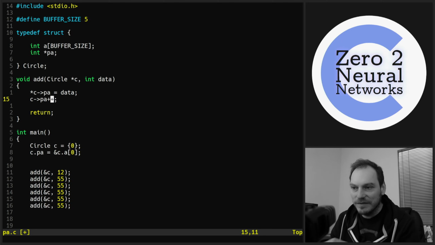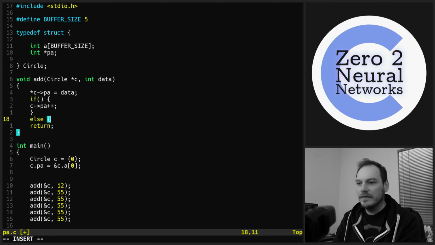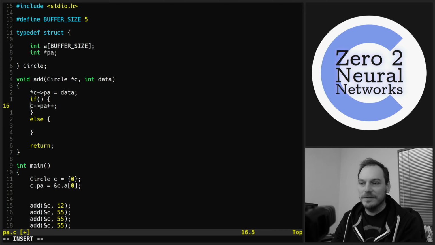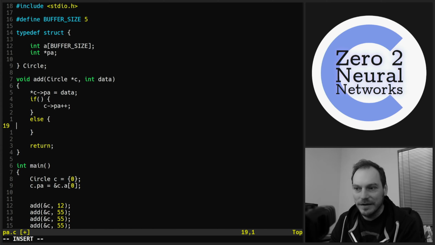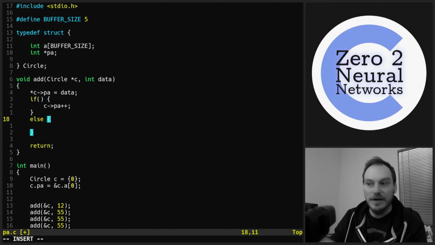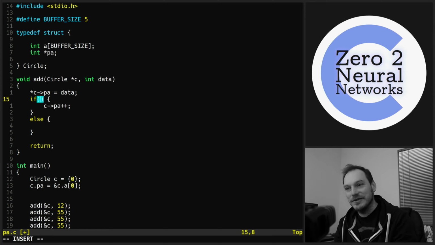So we need some kind of if-else in here, don't we? If we're not at the end of the array, we're just going to increment this pointer. If we are at the end of the array, we're going to jump back to the start of the array. So how do we do that? We need a conditional to check if we're at the end of the array.